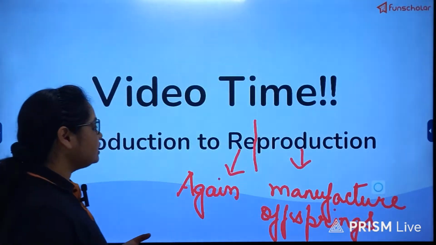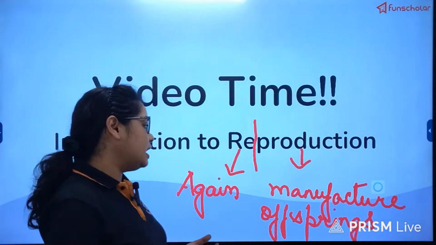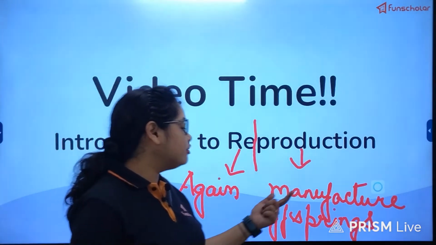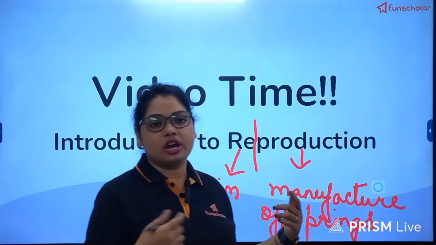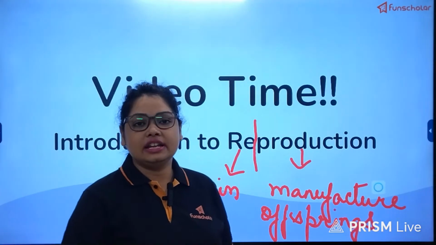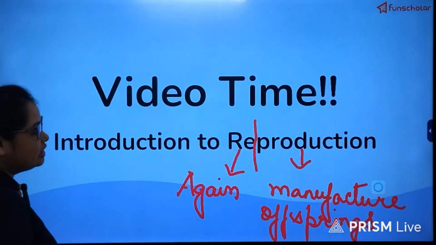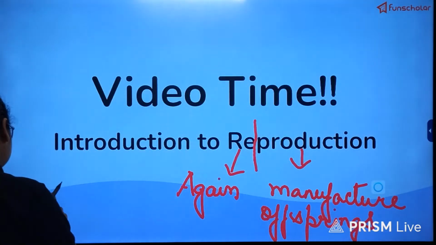Since the process is repeating itself time and again, and the process is about manufacturing offspring or production of progeny, together it is termed as reproduction. Now let's watch the video regarding reproduction, and then we'll discuss more on this topic.